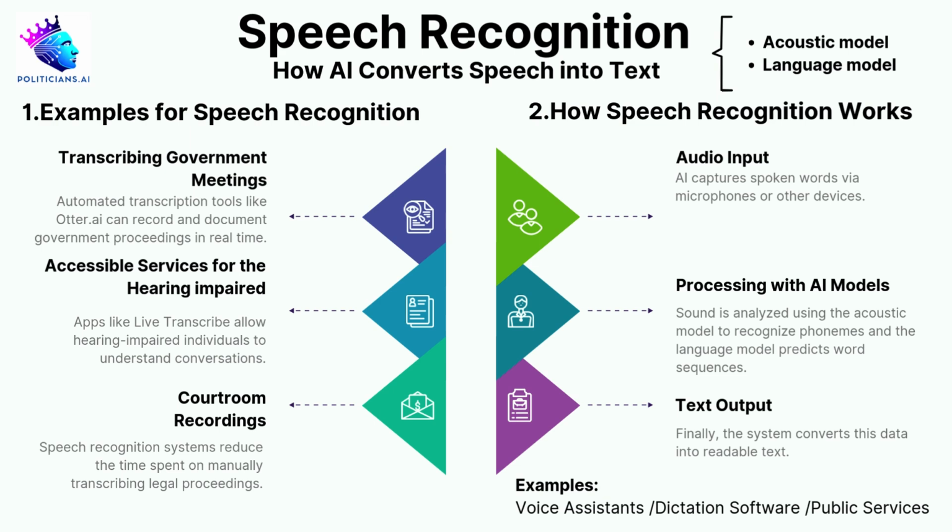Transcribing government meetings. Automated tools like Otter.ai record and document meetings in real time, making records instantly accessible to citizens and officials while eliminating the need for manual transcription. Accessible services for the hearing impaired. Apps like Live Transcribe provide real-time captions during conversations or public events, empowering individuals with hearing impairments to fully engage.